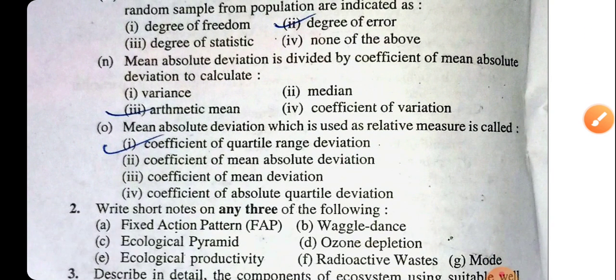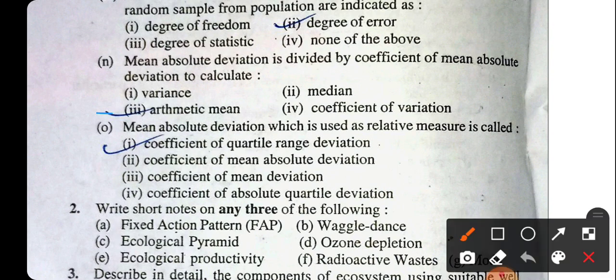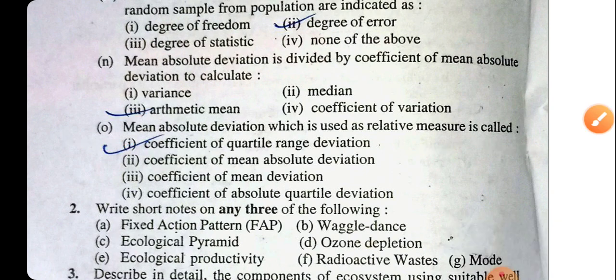Now the next question is, the mean absolute deviation is divided by the mean to calculate the coefficient of mean absolute deviation, that is the arithmetic mean, which will be the right answer. Now the next question is, the mean absolute deviation which is used as a relative measure is called the coefficient of quartile deviation.